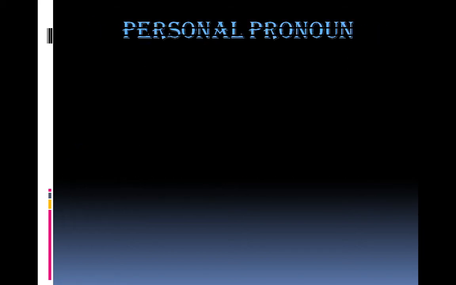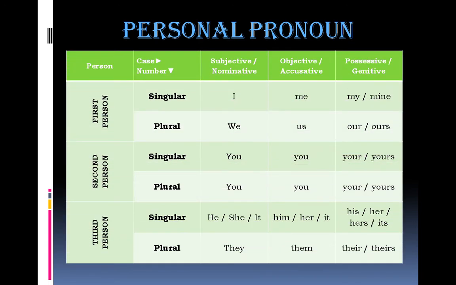Take a look at this table of personal pronouns. They have been presented in an organized way. The person, the case, the number. In columns, you'll find cases. In rows, there are persons, then number, singular and plural. Genders have not been mentioned separately because the concept of gender is applicable to third person singular only. All other personal pronouns are of common gender.